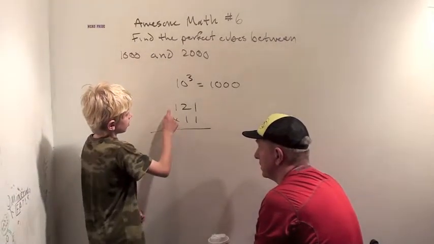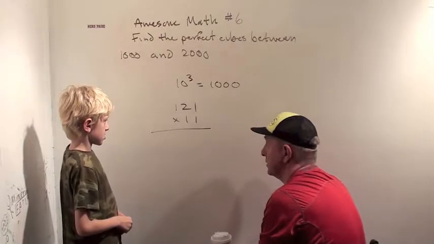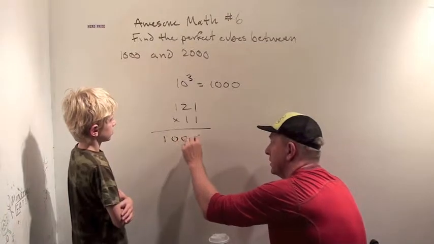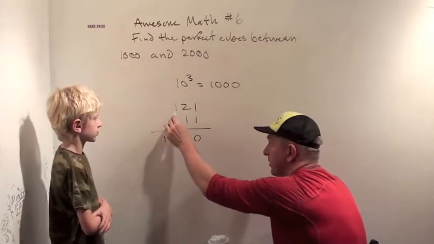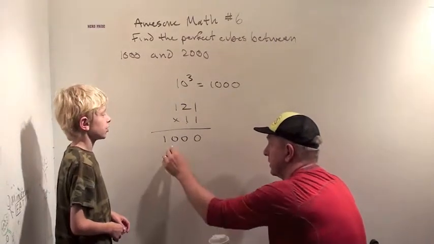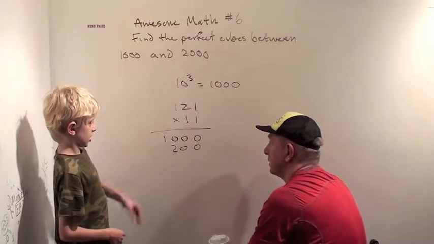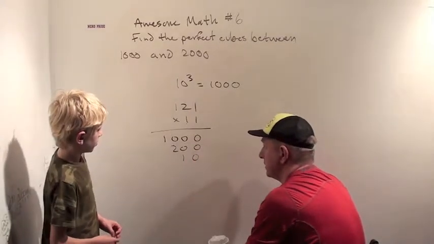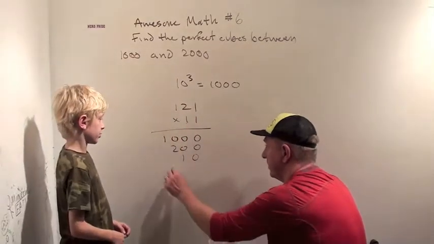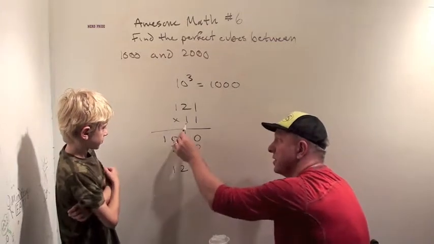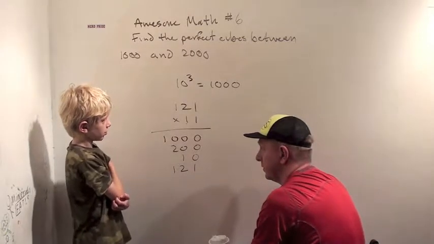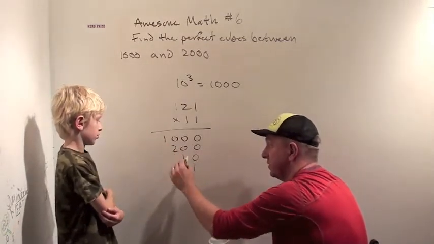Well, 100 times 10 is 1,000. Okay, 1,000. Then 20 times 10 is 200. Okay. Then 1 times 10 is 10. All right. Then we just have the 1, so it's just 121. Very good. 121. Now you could have done the same thing here. You could have just said 10 times 121 is what? Is 1210. Yeah, and that's what you have here, 1,210.